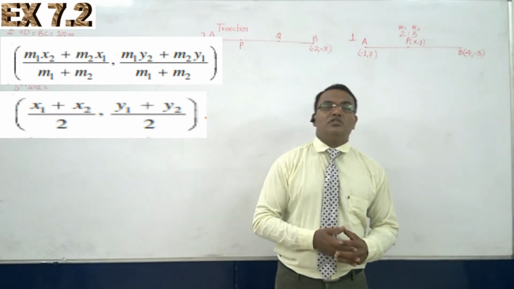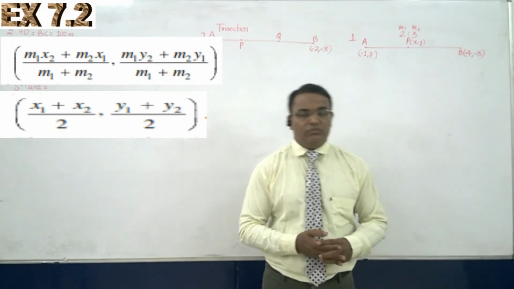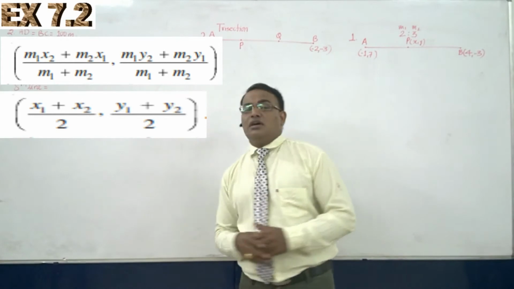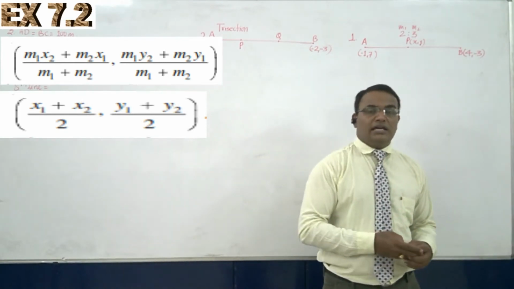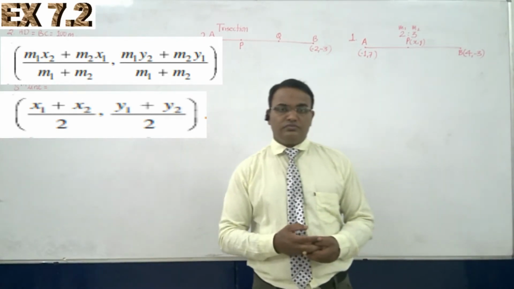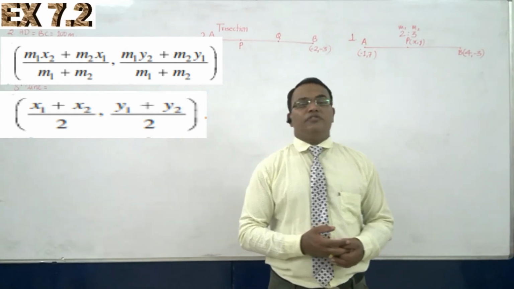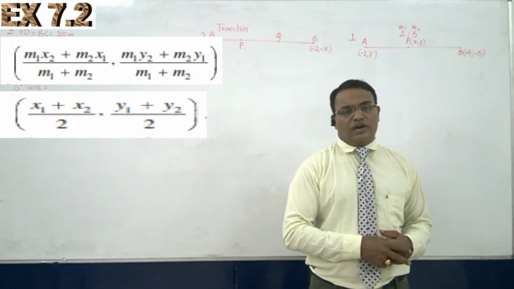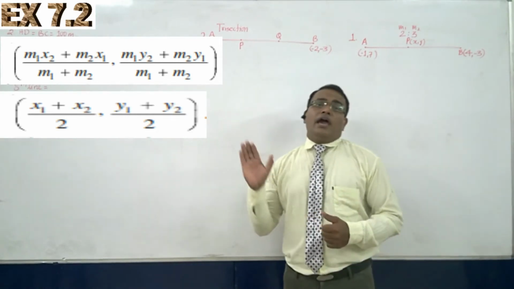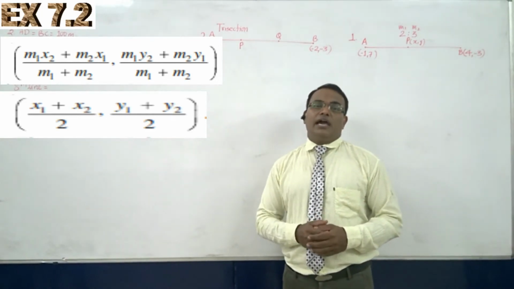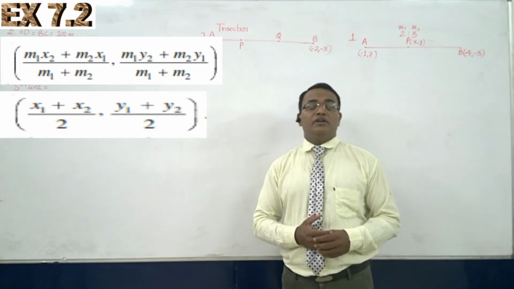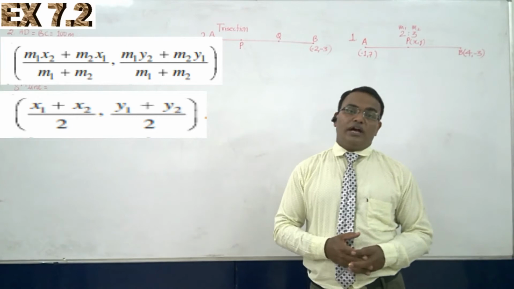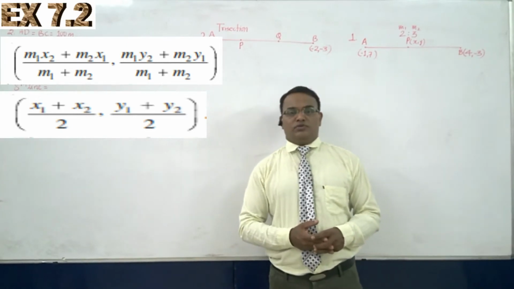Then the coordinates of M of (x, y) can be found using the section formula: M of (x, y) is equal to (m2 x1 plus m1 x2) upon (m1 plus m2), comma (m1 y2 plus m2 y1) upon (m1 plus m2).